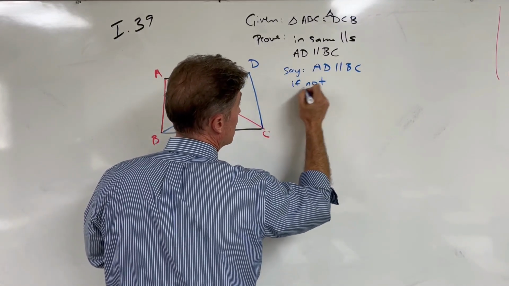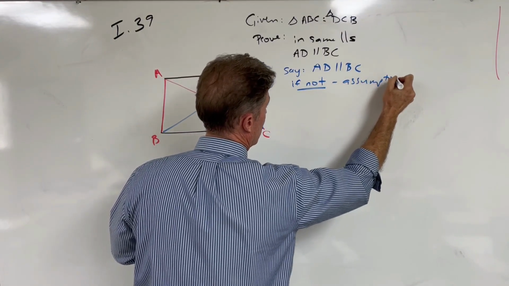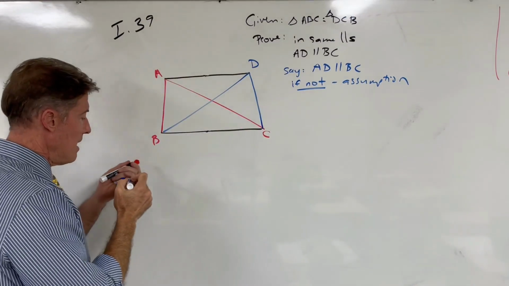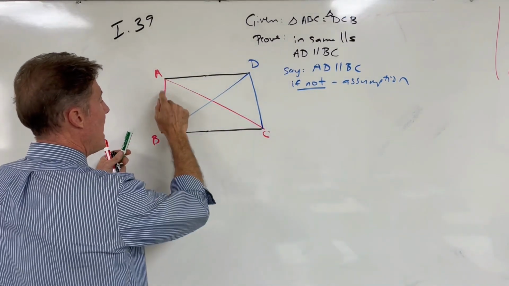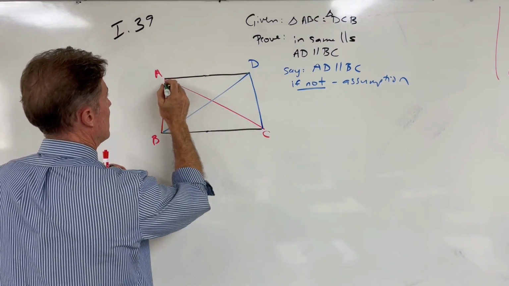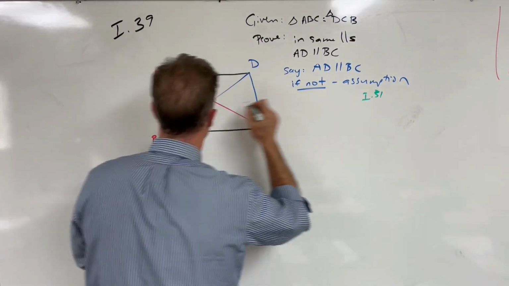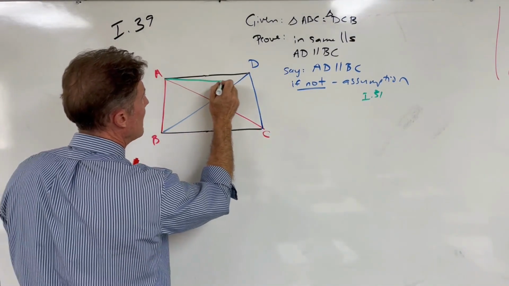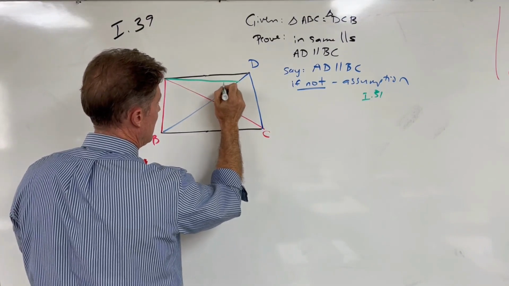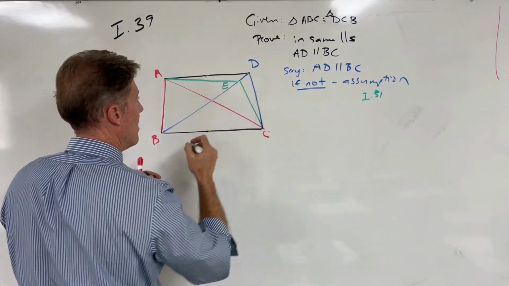If it's not, so this is my assumption, let's assume for a second that it's not parallel, then that means I can draw another line through A that is parallel to BC. So Prop 31 says I can draw a line parallel to a given line through a given point. So let it be AE. And so now let's connect our points here.